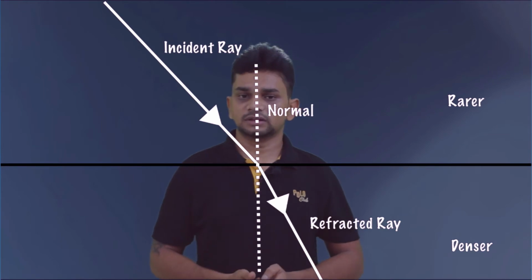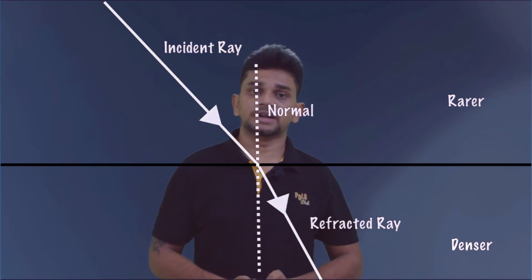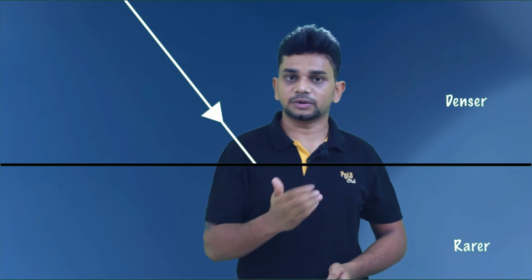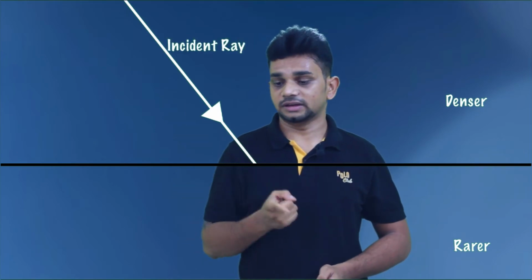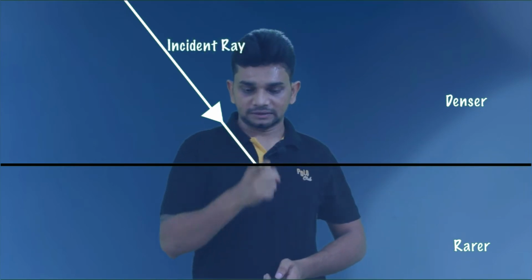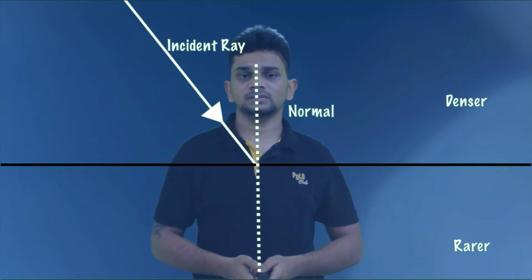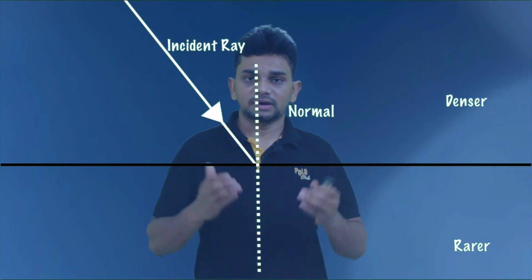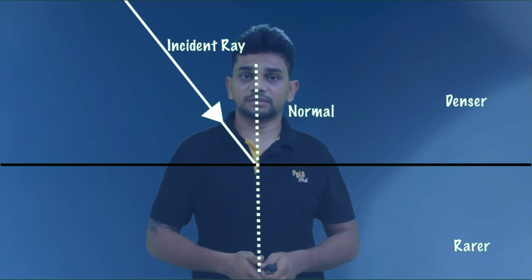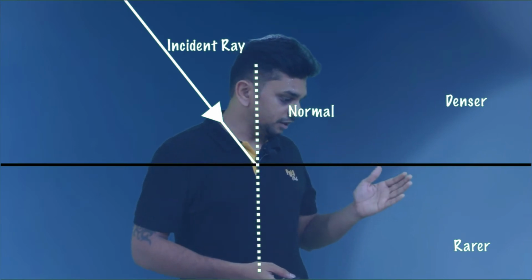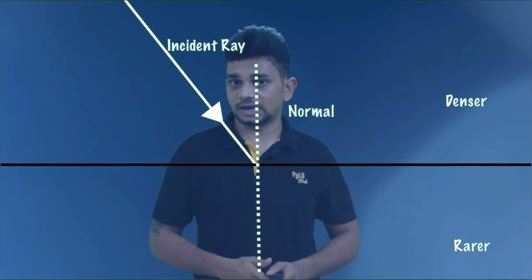Now we can discuss the refraction when the light is traveling from denser medium to rarer medium. It is denser medium now, and this one is rarer medium. When the light is traveling from denser medium to rarer medium, this ray is known as the incident ray, and this perpendicular line is the normal. Here you can see the normal also. When the light is traveling from denser medium to rarer medium, what is going to happen?